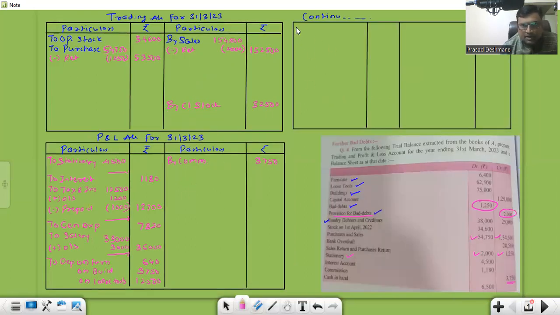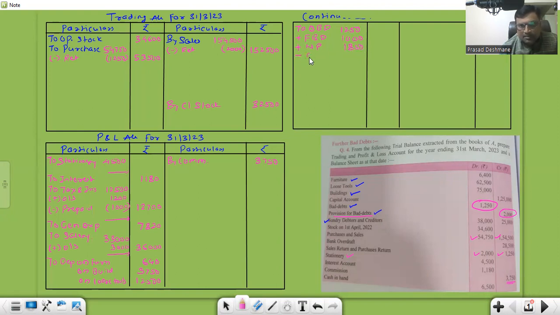So it will come to the P&L account debit side. This is a continuation of P&L account. So how do I write here? First, I'll write OBD. OBD means old bad debts, which was 1250. Then I'll add FBD, means further bad debts. That is 1000. Then we add new provision, which we calculated, 1850.